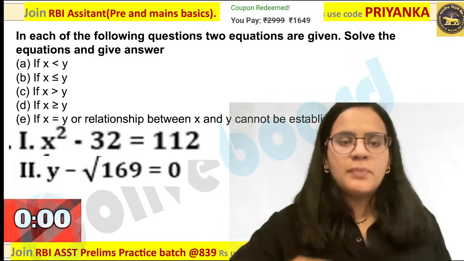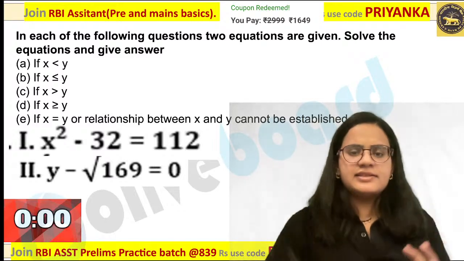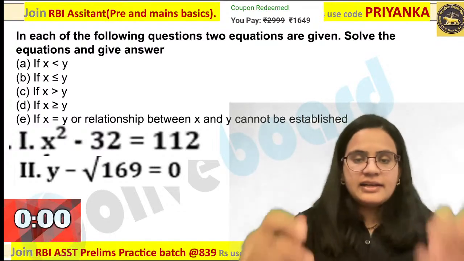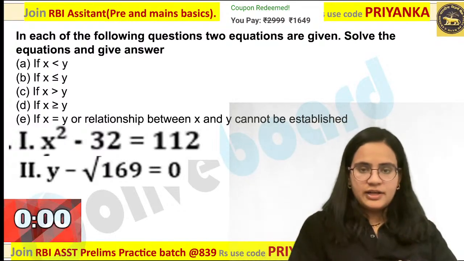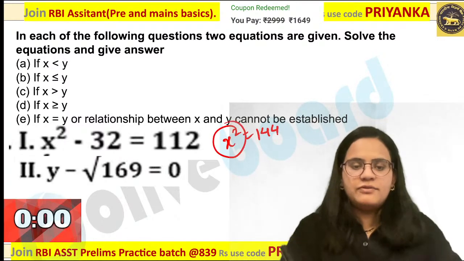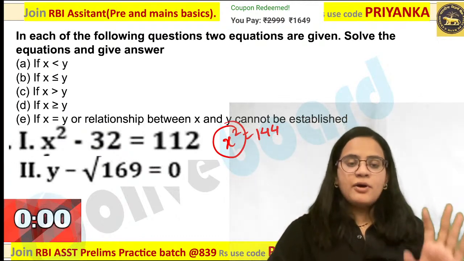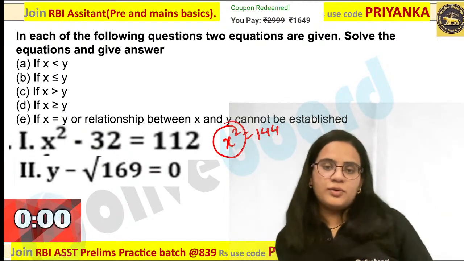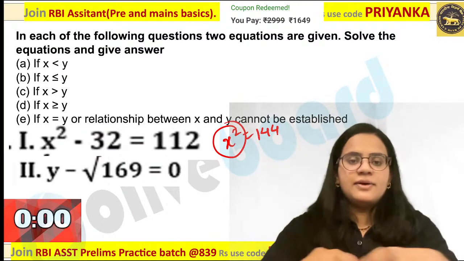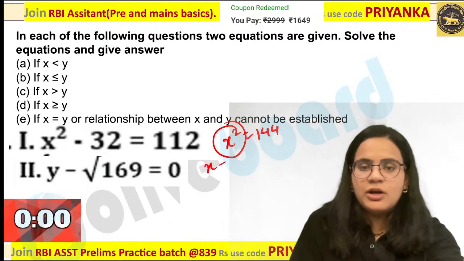Deepak Kumar, Dhruv, perfect answer, guys. A is the perfect answer over here. Let us quickly discuss how we are going to do this. Here there is a small and important concept. When you are writing x square is equal to 144, you know that when you have power 2, you are going to get 2 roots in this case, positive as well as negative root. So x will be equal to plus and minus 12 both.